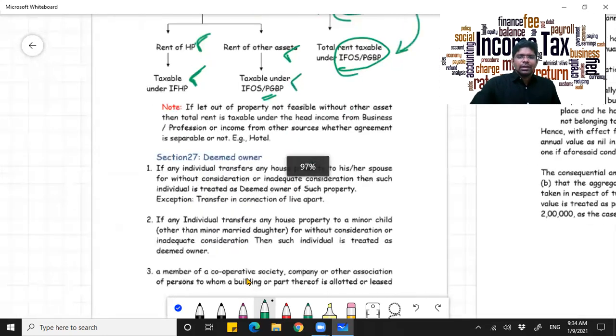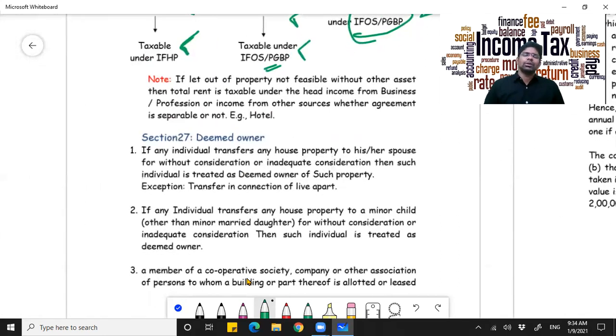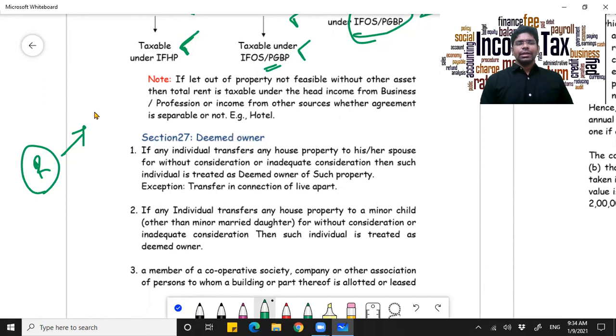Now apart from this, you have a concept called deemed owner. What is a deemed owner? It is treating a particular person as the owner of a particular property, although the property is not registered in his name. For example, take Rahul. Rahul has transferred his property to Mrs. Rahul, his wife. Why is he doing that? His wife has no income.